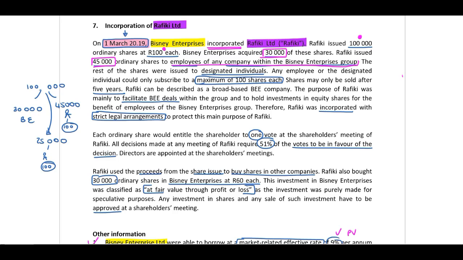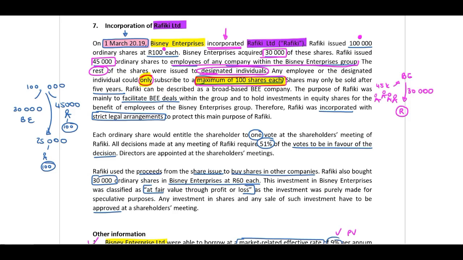Therefore, when we look at this, we have Bisney Enterprises, which incorporated this entity, Rafiki, and then they acquired 30,000 of the shares, of which 45,000 was issued to employees of the entity. Important, guys, individuals, right? The rest of the shares were issued to designated individuals. Any employee or the designated individual could only subscribe to a maximum of 100 shares each. Now, this is important. They can only subscribe to 100 shares.